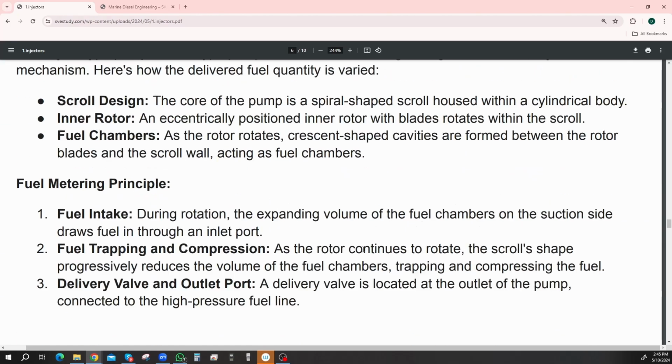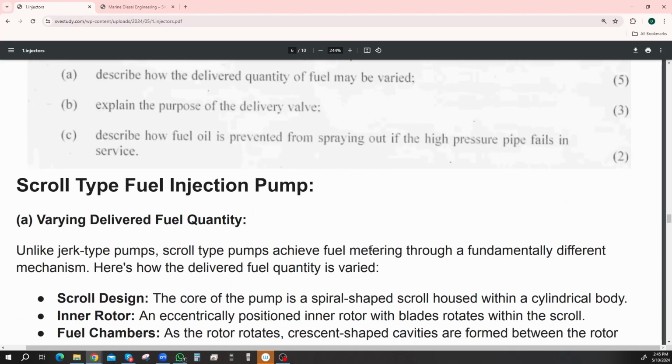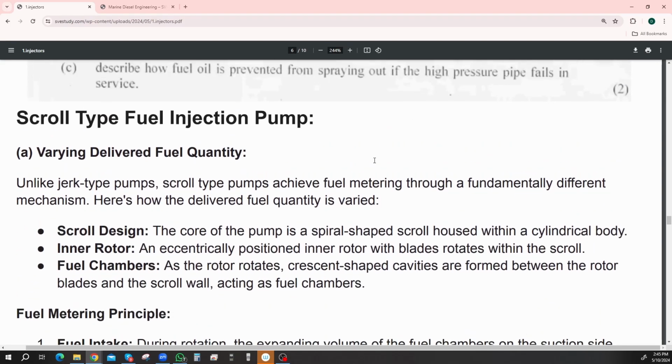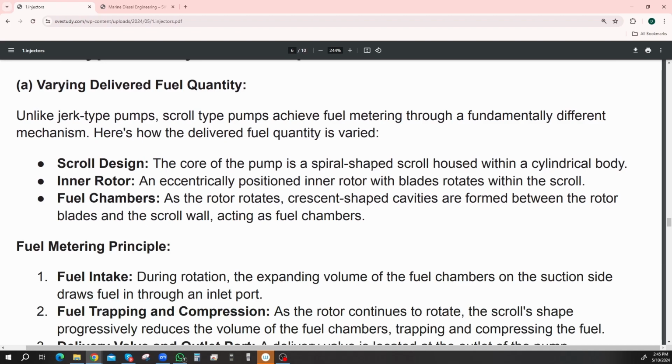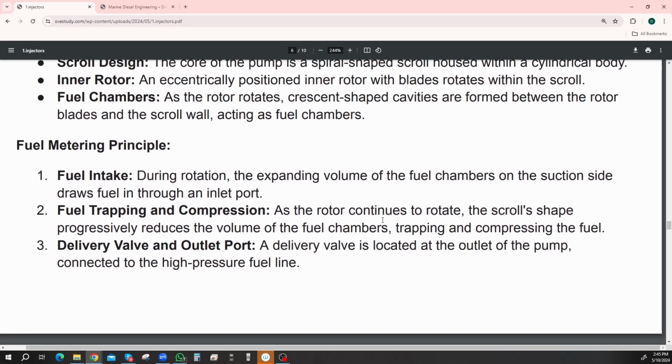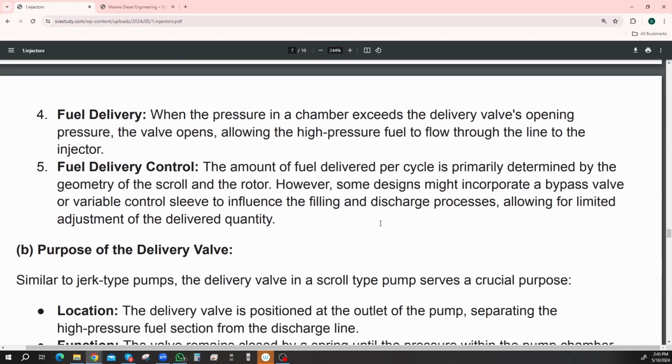It's just the same. So the question's asking about explain the purpose of a delivery valve. That was part A, but it doesn't say how you control it. Oh yes, it does. Describe how the delivery quantity of the fuel may be varied. So it describes the shape of the rotor and how the rotor works, but it says you can't really change it. And that's weird, isn't it?